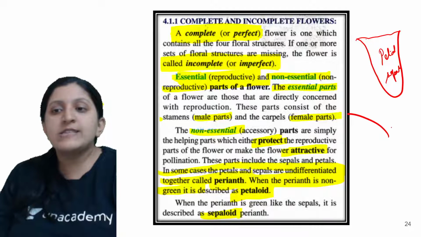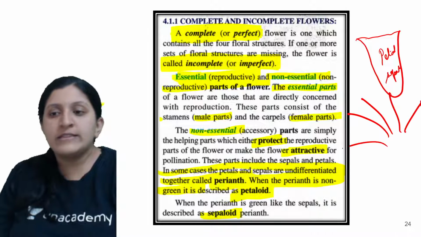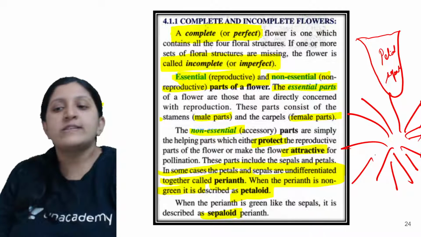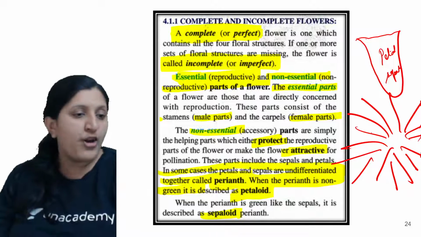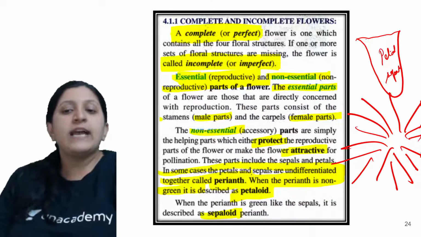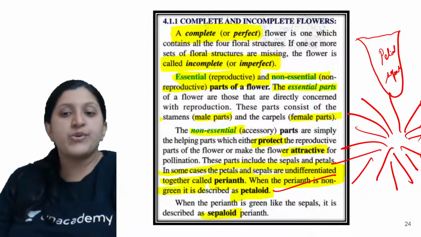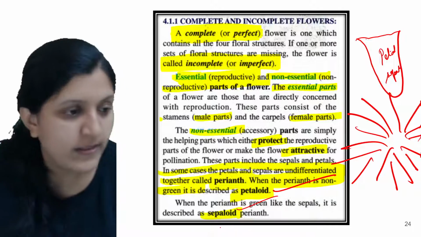Or in certain cases you can see a leaf like this, which is green in color, and you totally do not understand whether this is a sepal or a petal. So based on that, if it is non-green, it is said to be a petaloid. If it is green, it is said to be a sepaloid. Okay.